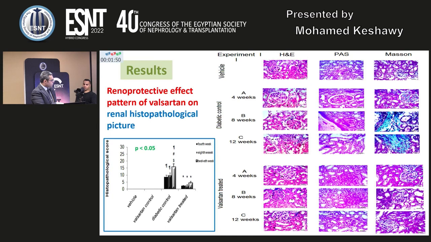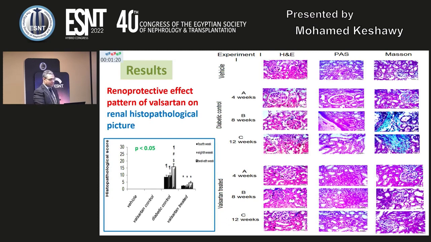Regarding the valsartan control, as we see, there is clearly a different pathology, and we can see there is no blue color here in Masson trichrome with valsartan treatment, reflecting the effect of valsartan in decreasing fibrosis in histopathology. And even the renal histopathological score, which involves 4 points, 0, 1, 2, 3 for the tubulointerstitial component and again 0, 1, 2, and 3 for the glomerular component, and the renal score is the sum of both.